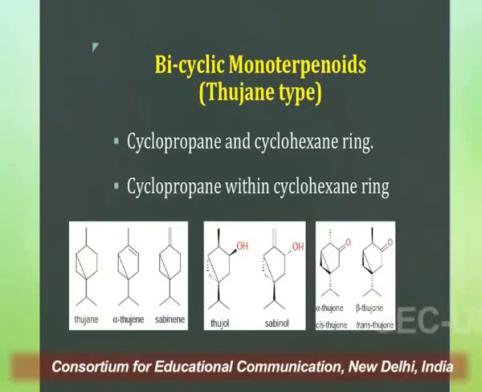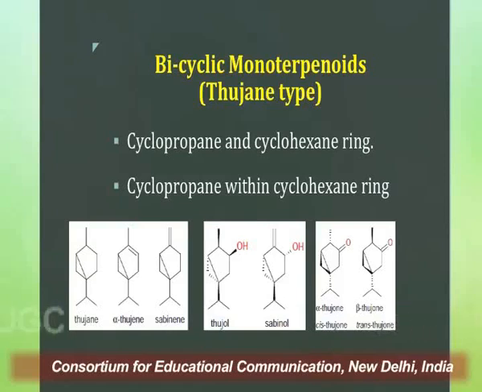Now we move on to the bicyclic monoterpenes, and in this we have further classified on the basis of structure as thujane type, which have a cyclopropane and a cyclohexane ring. So these are the examples, and the cyclopropane ring is within the cyclohexane ring. We have examples of thujane, which is a saturated form, and thujene, which is an unsaturated form. Likewise, thujol is there, which is an oxygenated derivative. Alpha thujone, which is ketonic, or we can also say it is an oxidative derivative of thujane. Then again the isomers of thujone, and so on and so forth.